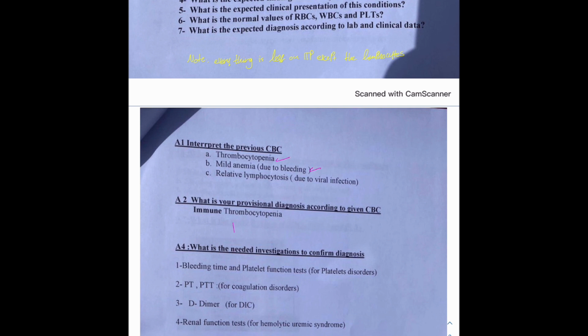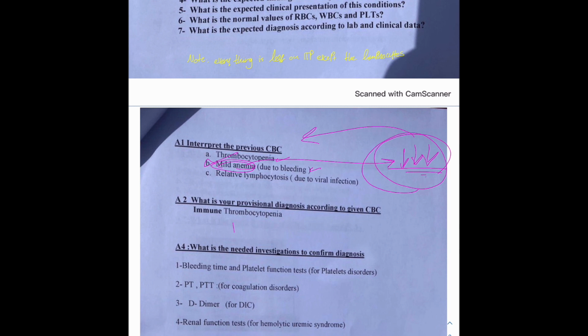Just to recap. Anemia, because we have low platelets, right? And once we have low platelets, we're going to lose blood. And once we lose blood, we have anemia, but it's going to be mild.